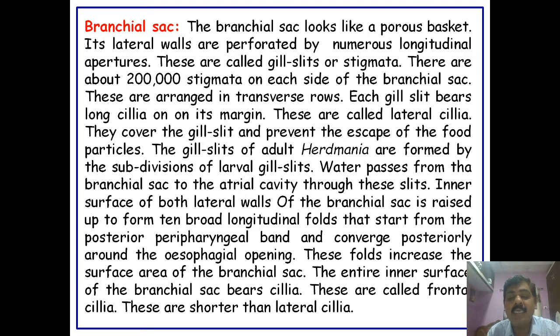These folds increase the surface area of the branchial sac for respiration. The entire inner surface of the branchial sac bears cilia, called frontal cilia, which are shorter than the lateral cilia.